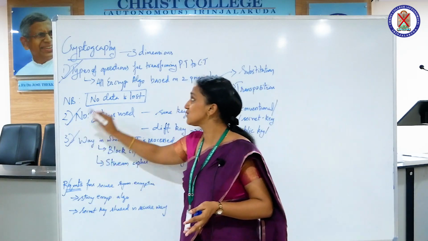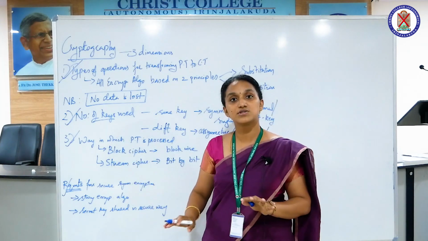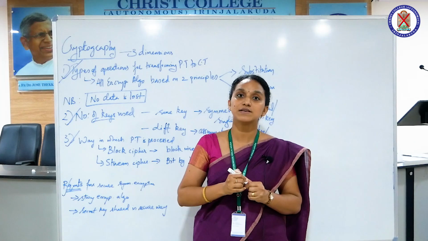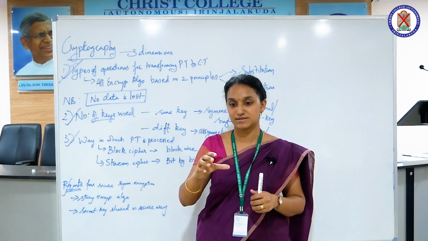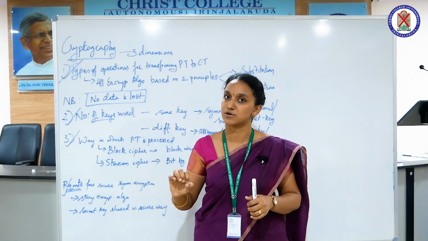The third dimension in which cryptography can be explained is the way in which the plain text is processed. In our previous diagram, we said that the plain text is given as the input to the encryption algorithm.